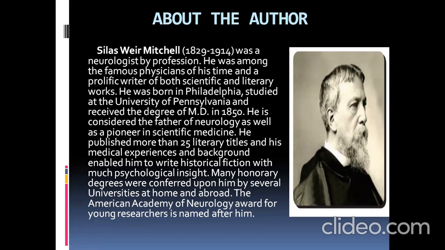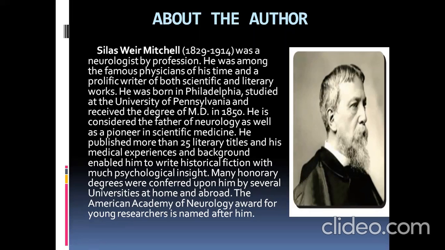Who is a neurologist? The one who deals with the nerves, like a medical practitioner. He is also a physician and a prolific writer, a well-known writer who can write both scientific and literary works. He was born in Philadelphia, studied at the University of Pennsylvania and received the degree of MD in 1850. He is considered the father of neurology as well as a pioneer in scientific medicine. So he is also called the father of neurology.